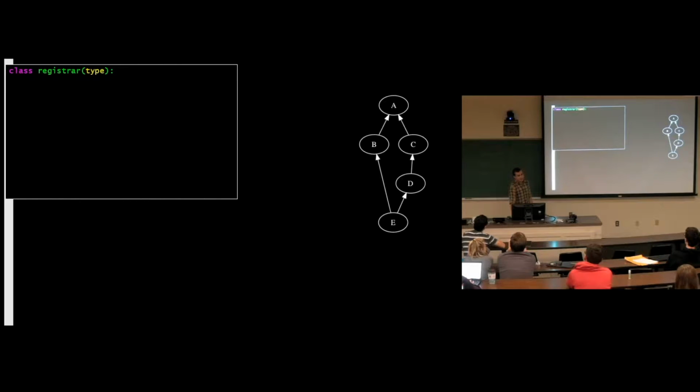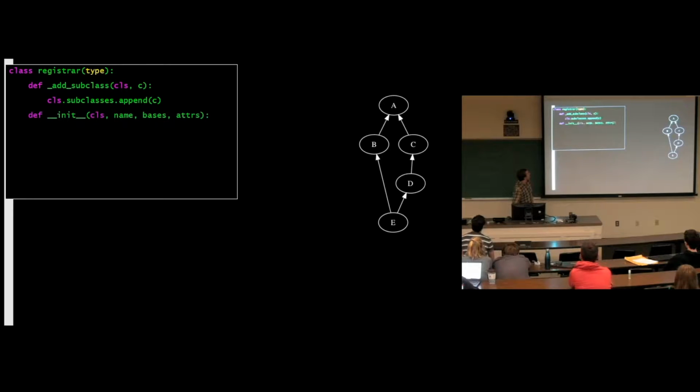We're going to create a metatype, which inherits from type. We're going to call it Registrar. And this class has a method. This method is non-static. It belongs to instances of Registrar, which are classes. Classes that implement the Registrar metatype. So any class with the Registrar metatype is going to have this class method. Does that make sense? Okay. And we're going to assume that we've got this field called subclasses. We're going to append to it, just like how you would expect for a method called add subclass.